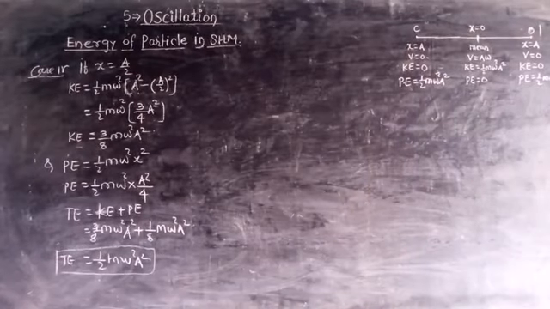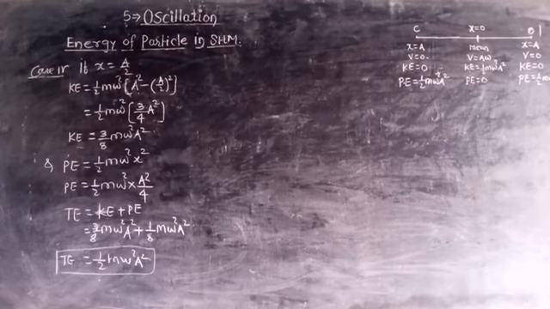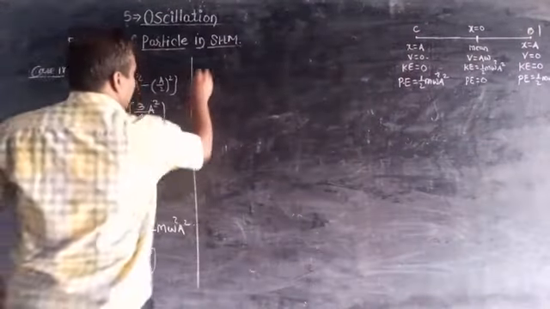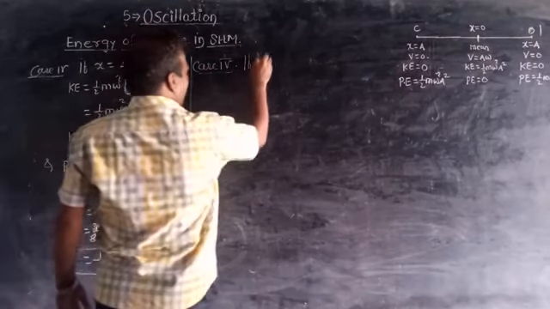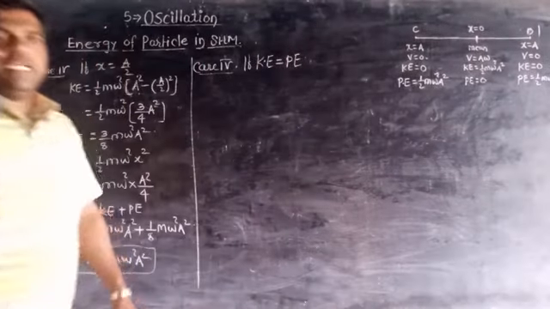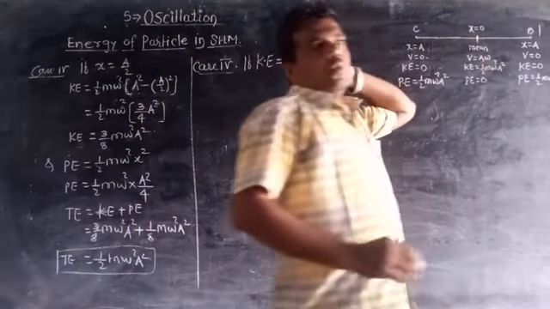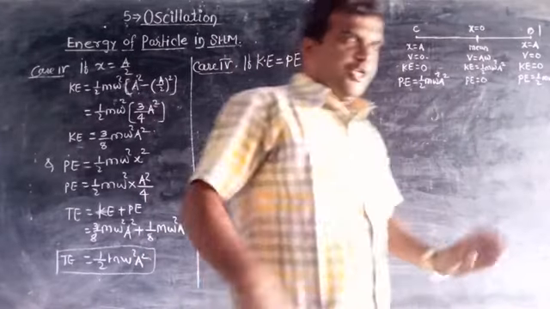Now we see the case 4, that is if kinetic energy is equal to potential energy, what will be the displacement. Means the question may ask at what displacement from the mean position the kinetic energy is equal to the potential energy.